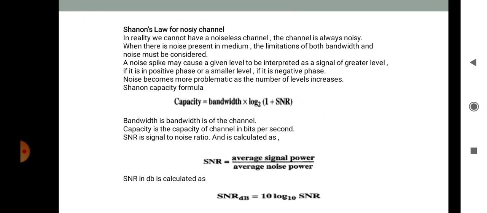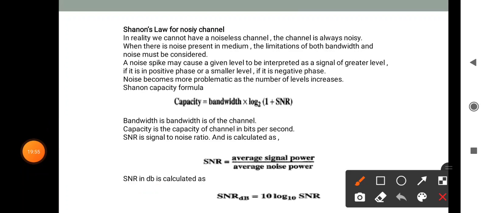Here bandwidth is the bandwidth of the channel, capacity is the capacity of the channel in bits per second, and SNR stands for signal to noise ratio, and it is calculated as SNR is equal to average signal power upon average noise power. Then SNR in dB is calculated as SNR dB is equal to 10 log 10 SNR.